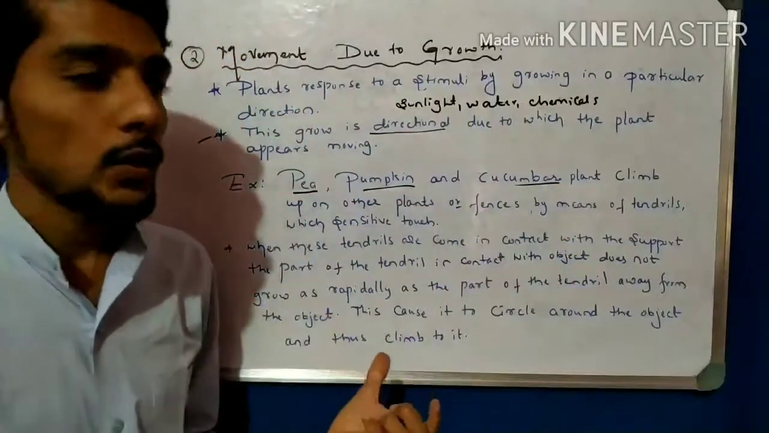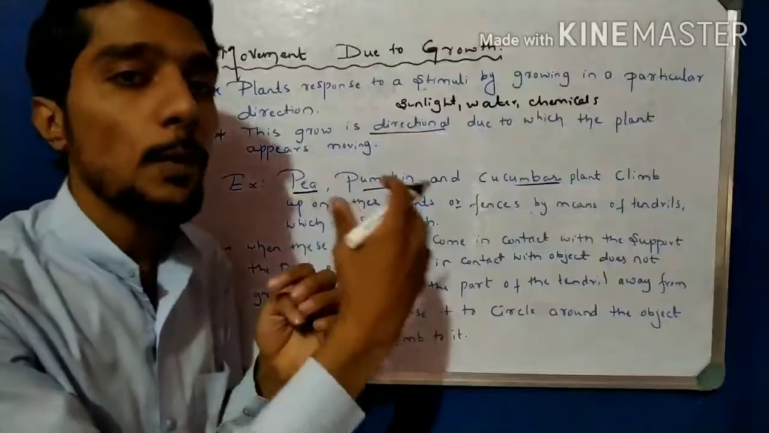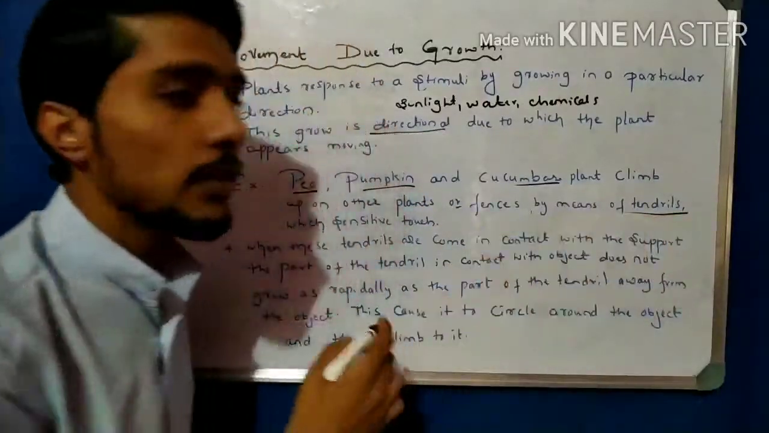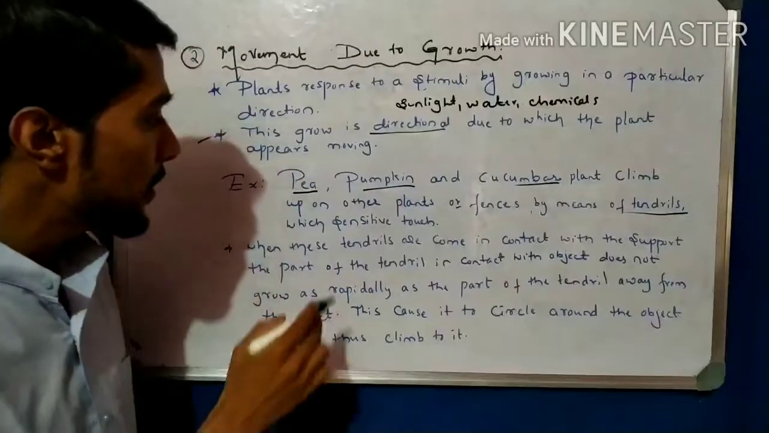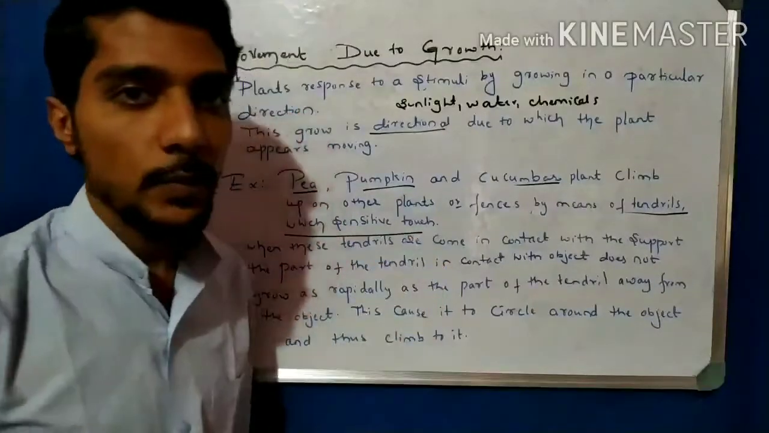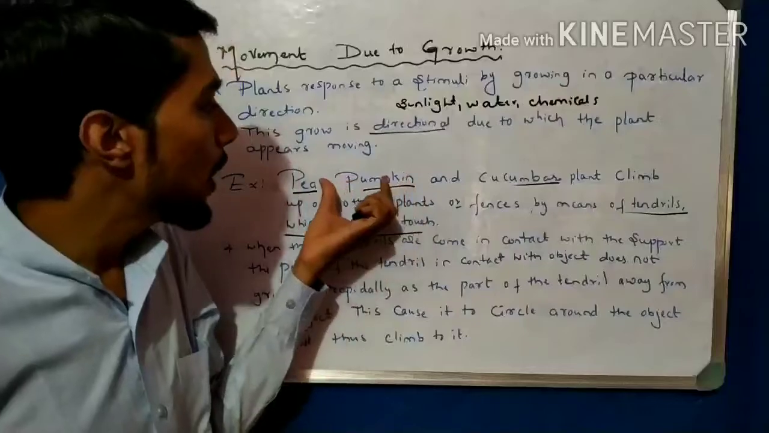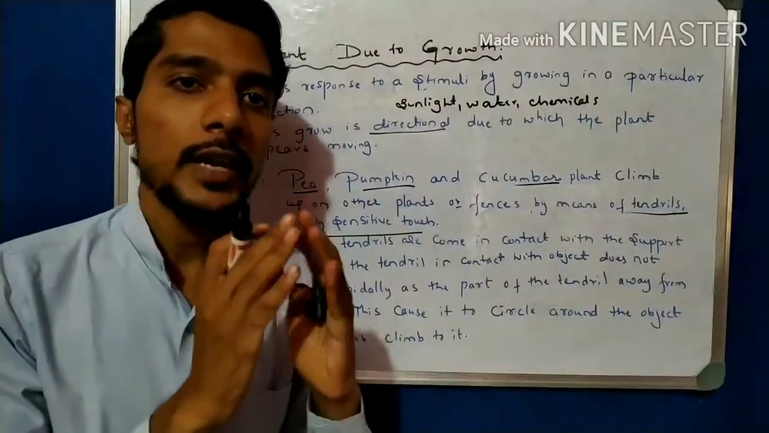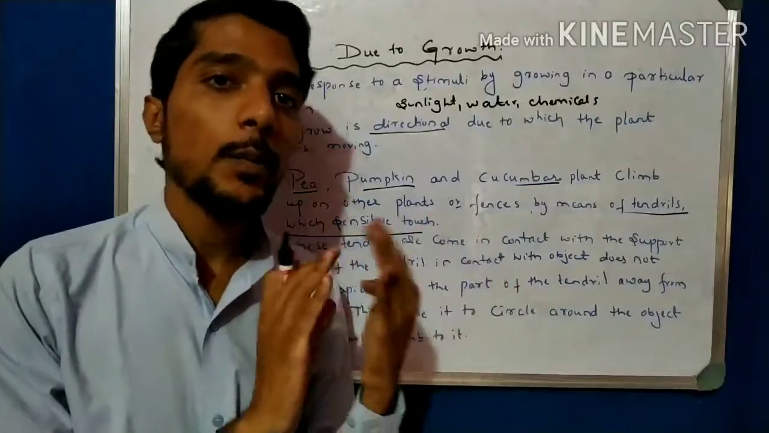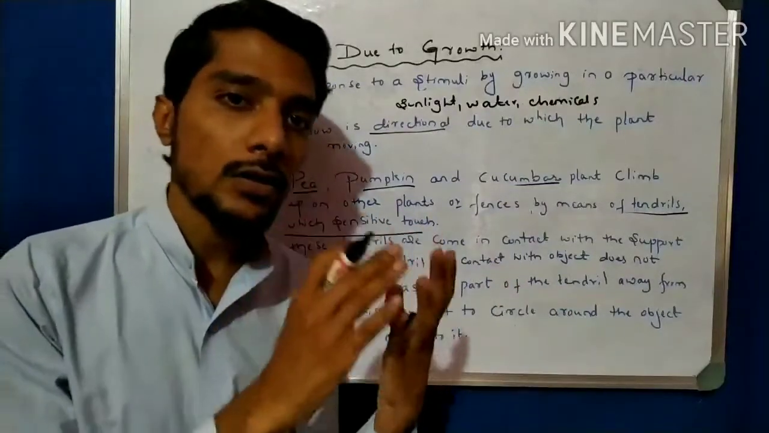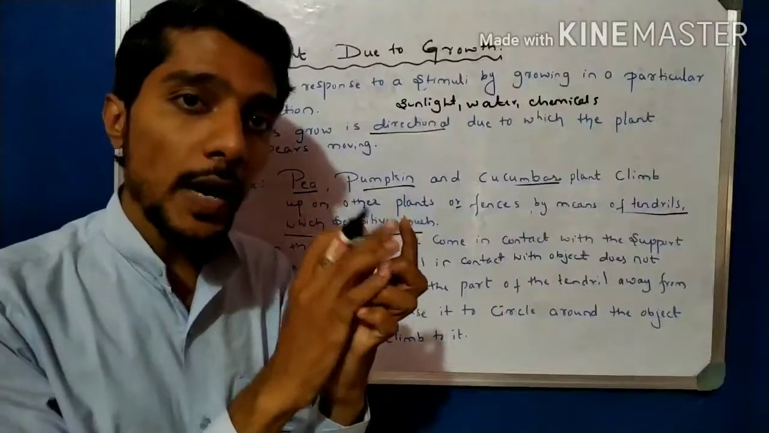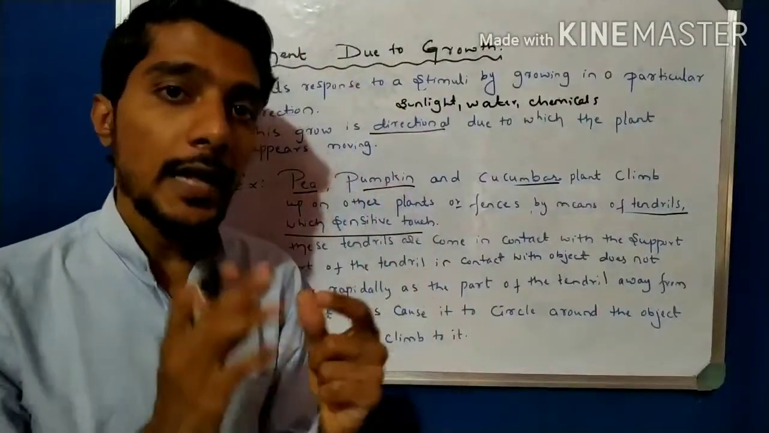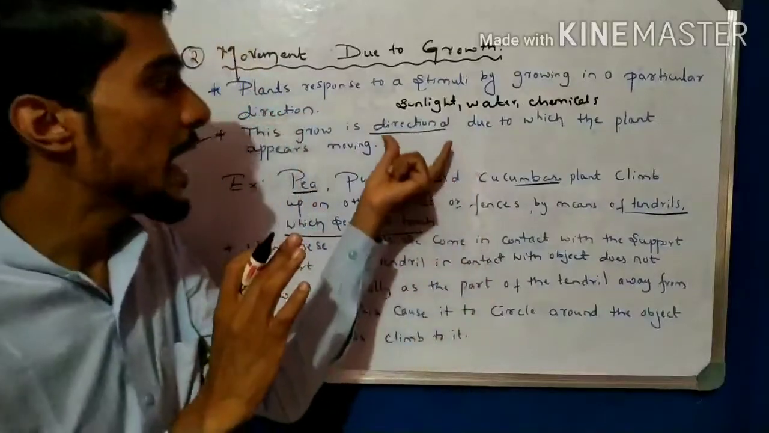These are the plants which climb on any support, any other plants or fences, by means of tendrils. This is called tendrils. By means of tendrils, which are sensitive to touch. Whenever the cucumber, pumpkin and pea plant get any support, a wall, a tree, a fence or a rod, they touch it, and suddenly they climb with that support, and they appear to be moving because of the direction.